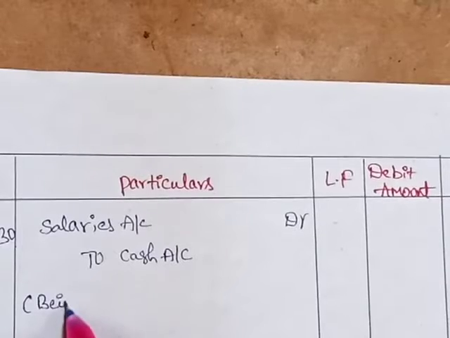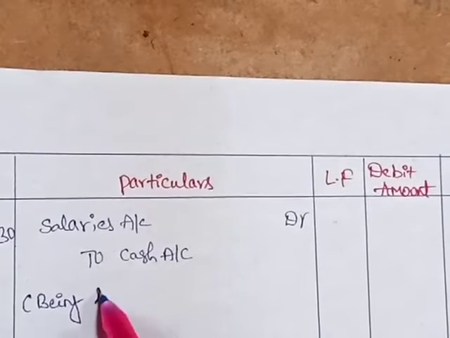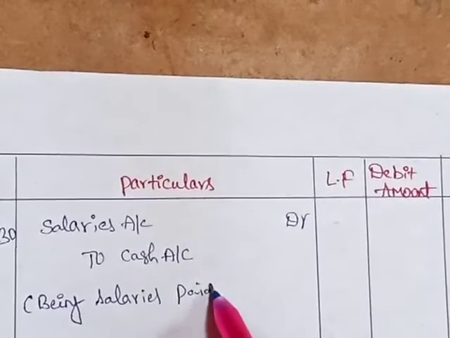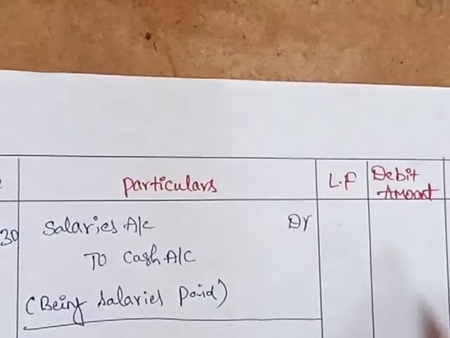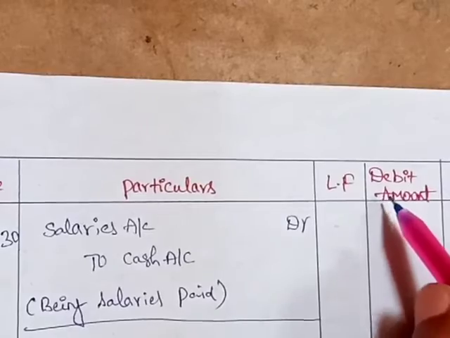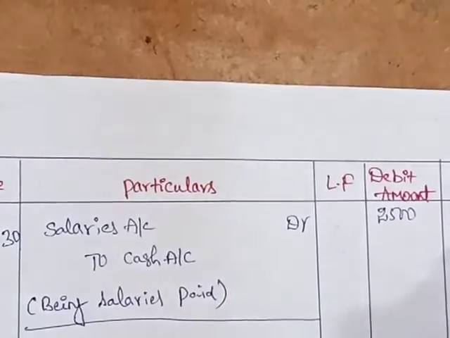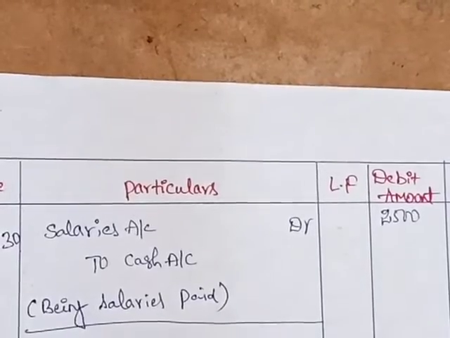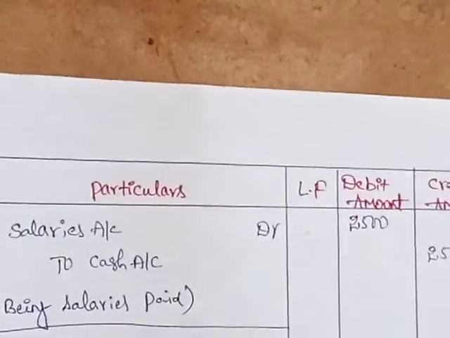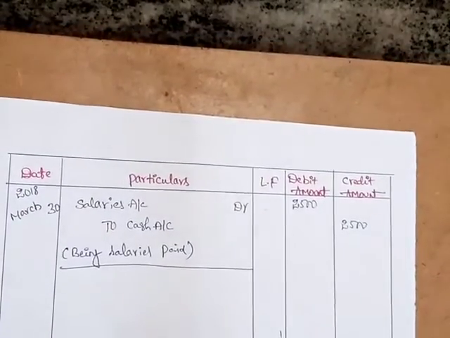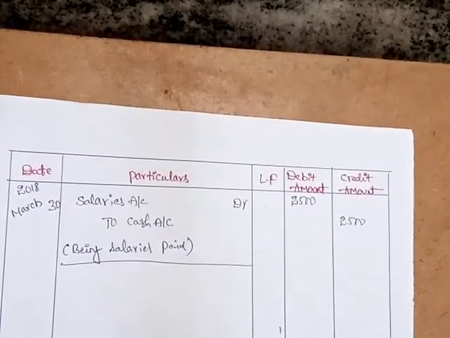Narration: being salaries paid. So against the debit line in debit column 2500, against the credit line in credit column 2500. So this is how to prepare journal entries, problem number 2.